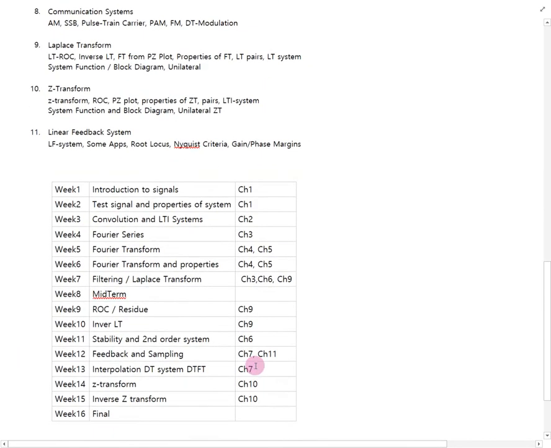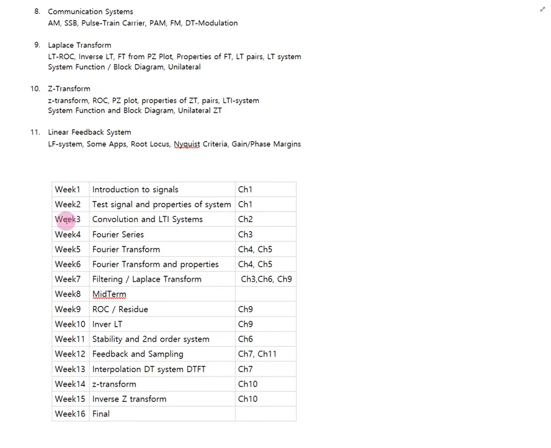Okay. So in week 2, we will talk about test signals. To characterize systems, we are using some special signals. What kind of signals are used? Why are we using those signals to characterize the systems? That is the topic of week 2. In week 3, we will study convolution in the LTI system. The convolution operation is very important when we handle signals in systems. What is the meaning of convolution, and also we need to know how to implement the convolution.